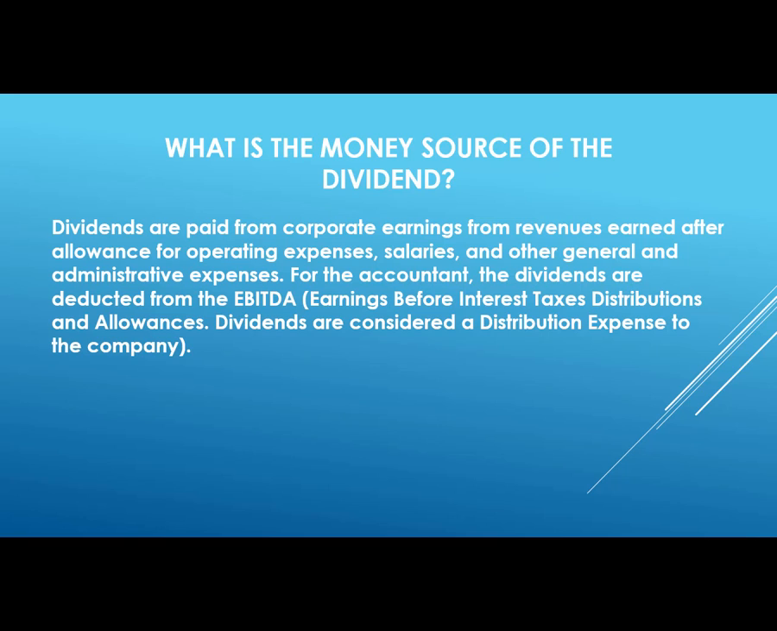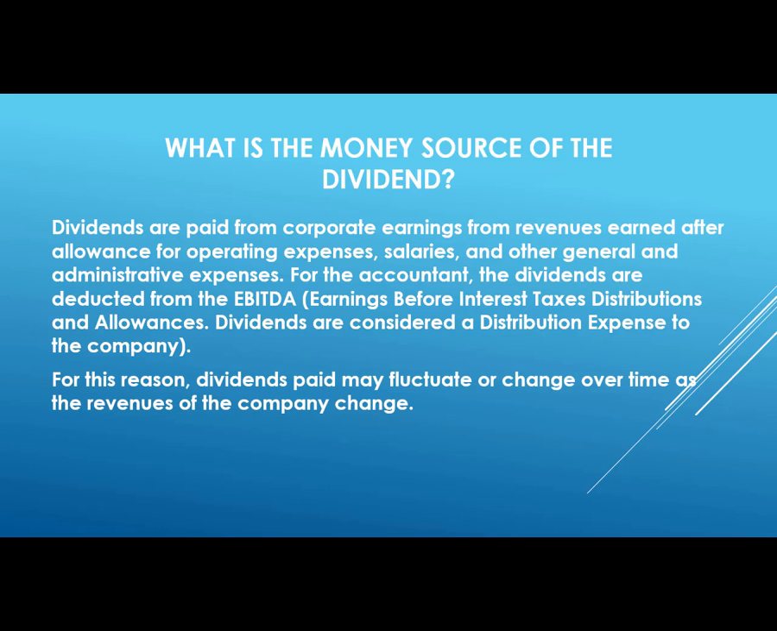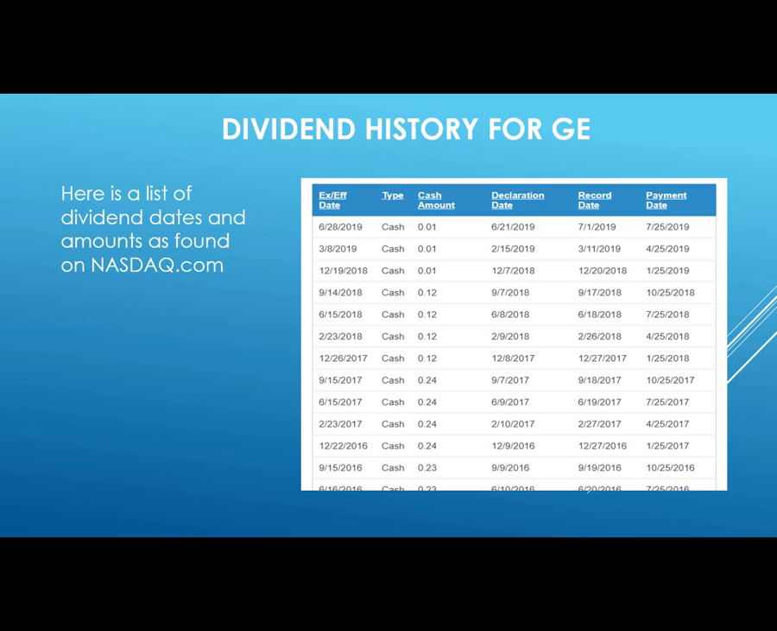For the accountant, the dividends are deducted from the EBITDA, the earnings before interest, taxes, distributions, and allowances. Dividends are considered as a distribution expense to the company. For this reason, dividends paid may fluctuate or change over time as the revenues of the company change, and the board of directors decides what it's going to be this quarter.